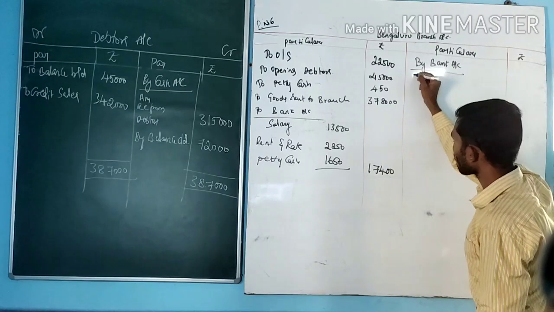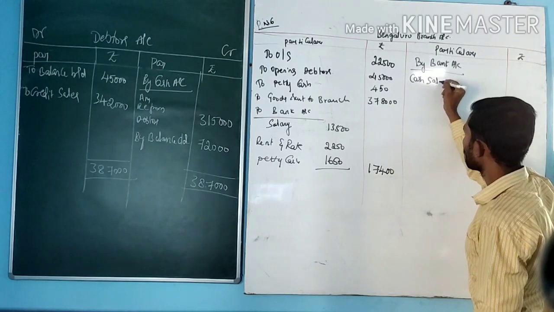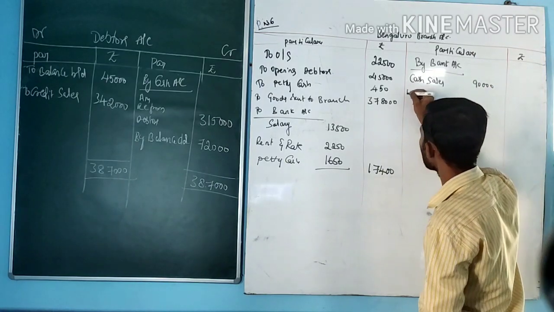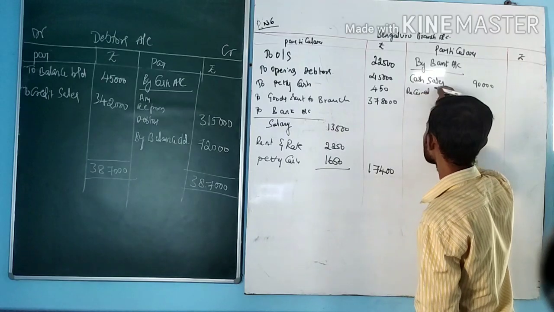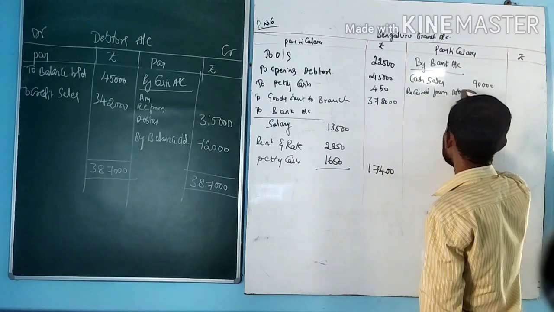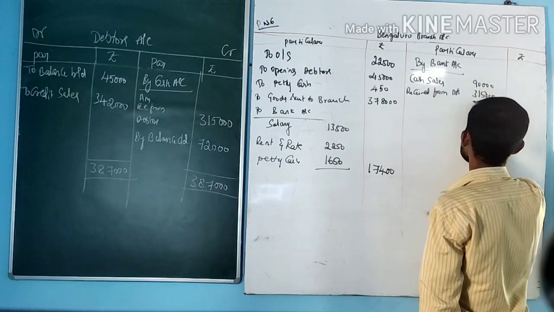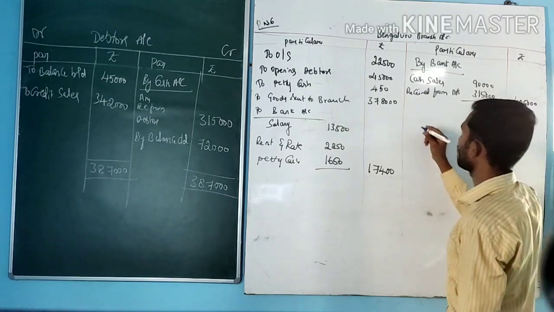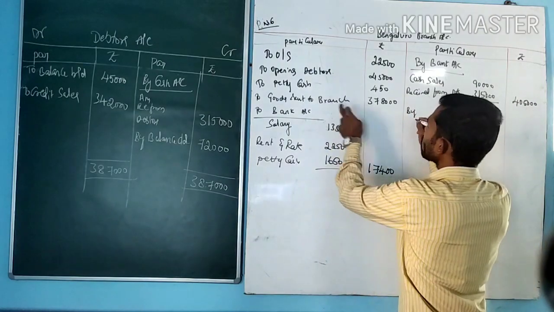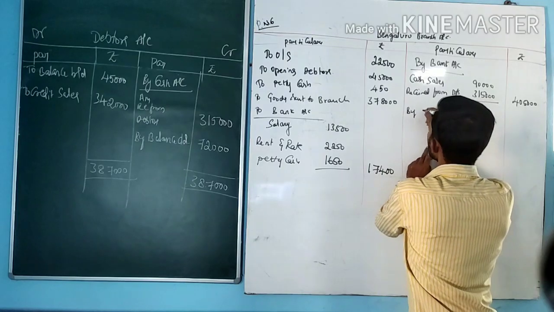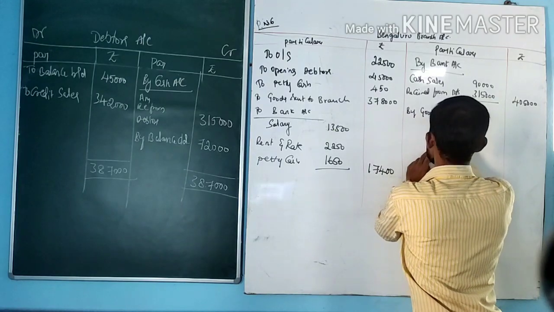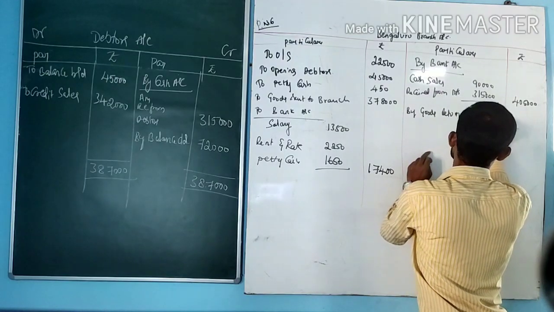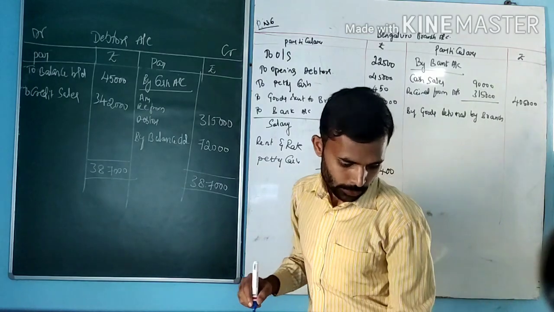First one is cash sales, amount 90,000. Meanwhile, they have received the amount from debtors, amount 3,15,000. Totally 4,05,000 bank account. Next, by goods returned by branch, amount 3,000.